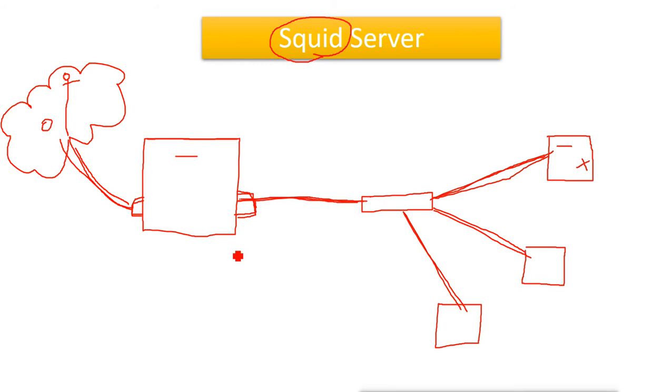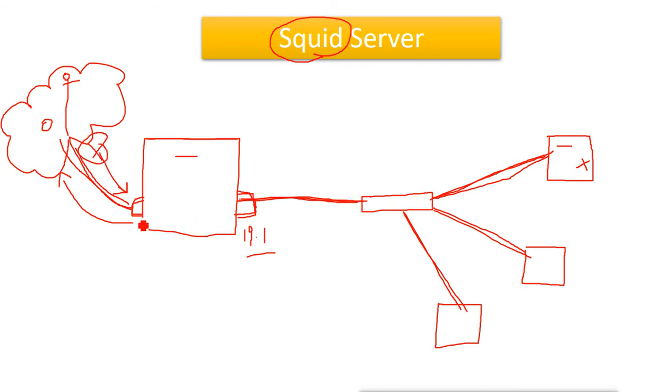So this is our design, where we have the interface which is connected to our LAN network, with the IP address 19.0.0.1, and all the machines in the LAN network have the same network IP, so they can connect to the proxy server. And the other interface is connected to the internet, and it gets the IP address automatically by using DHCP from the internet router, which is giving the internet connection to this server.